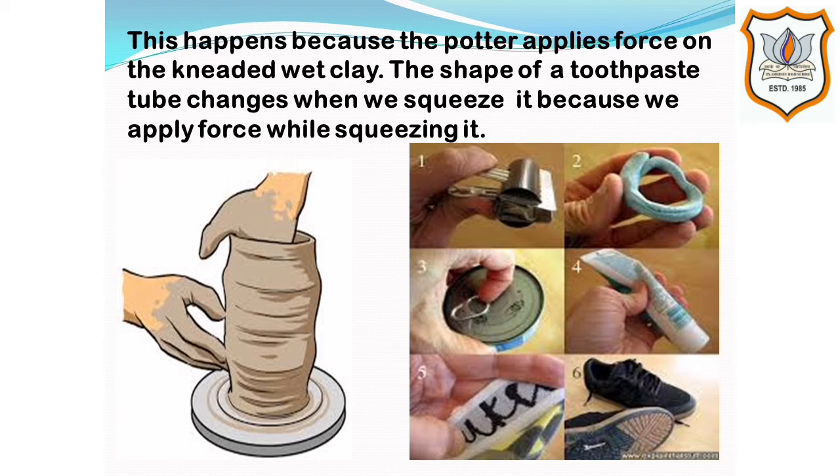Similarly, the shape of a sponge, tomato, balloon, or tennis ball changes on pressing it. And the shape and size of a rubber band changes on stretching. The shape and size of a balloon changes when it is filled with air or water because the weight of air or water exerts force on the walls of the balloon from inside. So students, from these examples we conclude that a force can change the shape and size of an object.